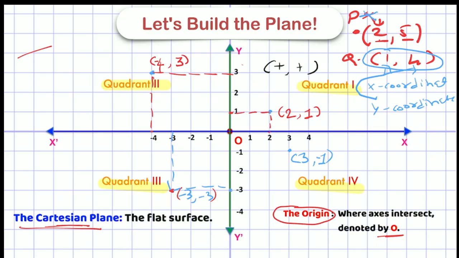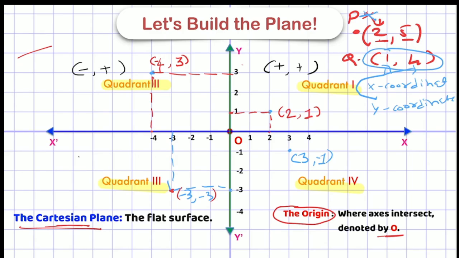Now if you see the second quadrant, I got first negative and second positive. Why? Because the first number is from the x-axis, and the x-axis is negative in this quadrant. So my first will always be negative and the second will always be positive because it is the positive direction of y. So in quadrant 2, it will always be negative then positive, right? You have to remember this also. It will be asked in your MCQ or 1 mark question: what will be the format of coordinates in quadrant 2? You have to mention it as minus plus. In quadrant 1, plus plus.